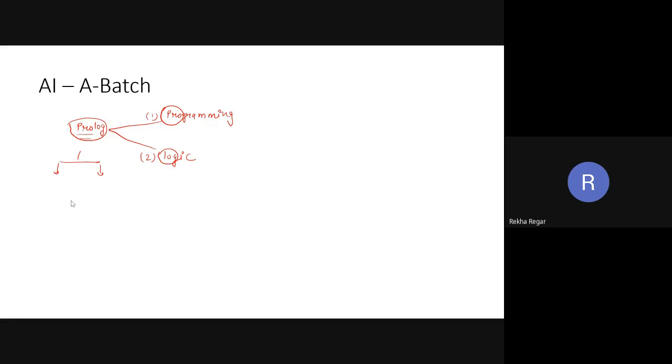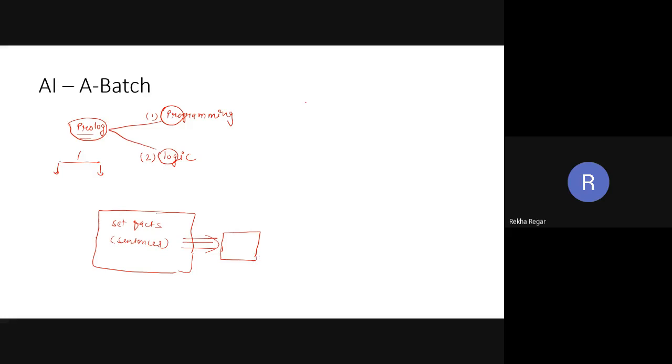This kind of programming language has a scenario like this: first, we have to define some set of facts, or some set of sentences. After taking the set of sentences, we can ask the system to give some answers.